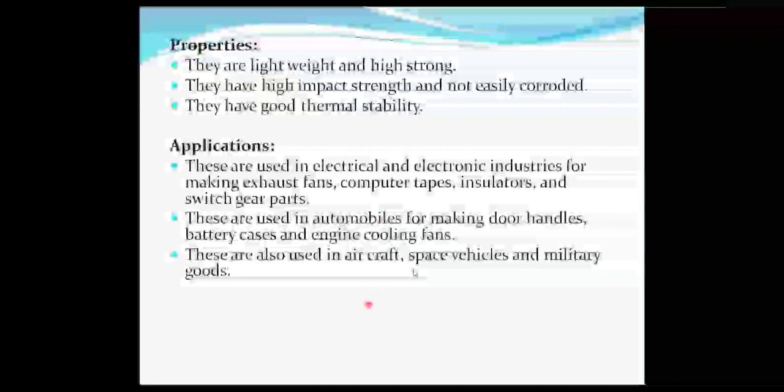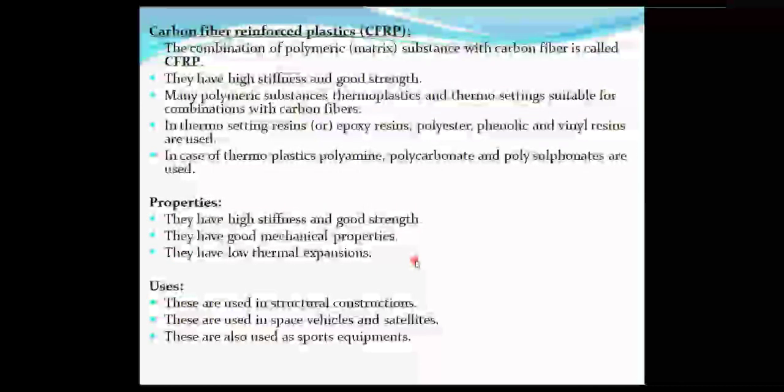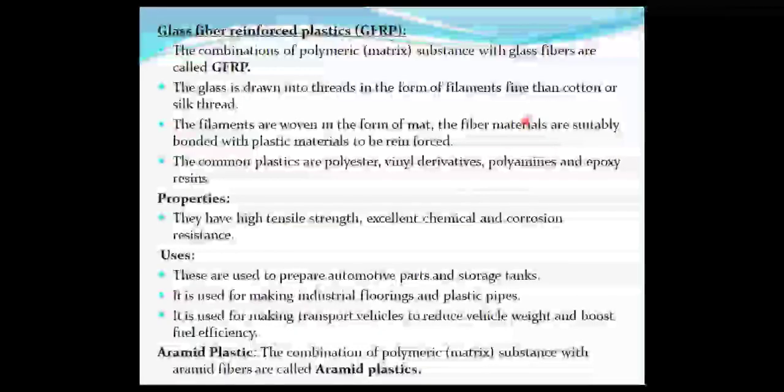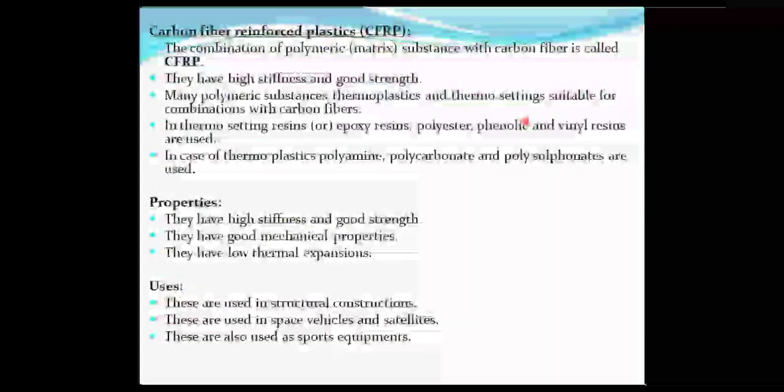In all of these, what do we use? Composite materials are used. Now let us see what exactly composite materials are. These composites are known to have three classifications. The first classification is CFRP. The second classification is GFRP. Right? Aromatic amide FRP is not given in our syllabus, these two are given, so look at these two.